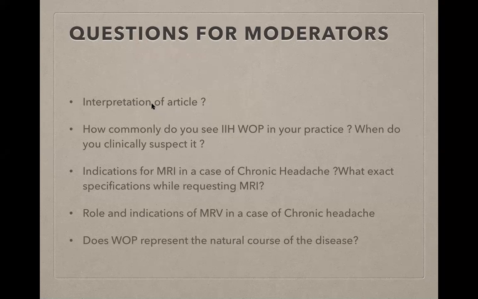But instead of taking 3 signs, I would go by 2 signs. My interpretation of the article and looking at the graphs is that for me to suspect intracranial hypertension, a lumbar tap will be required. If I get a chronic headache patient with any 2 MRI signs also, I will do it, because if you look at this, the probability of getting 3 signs in a normal patient is very low. It is 2 out of 70. So just by reducing the criteria from 3 to 2, I will increase my sensitivity largely, but compromise on the specificity by only 2 or 3%. So that is my interpretation from the article.